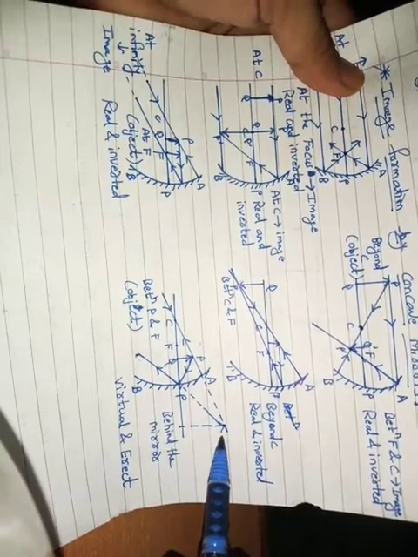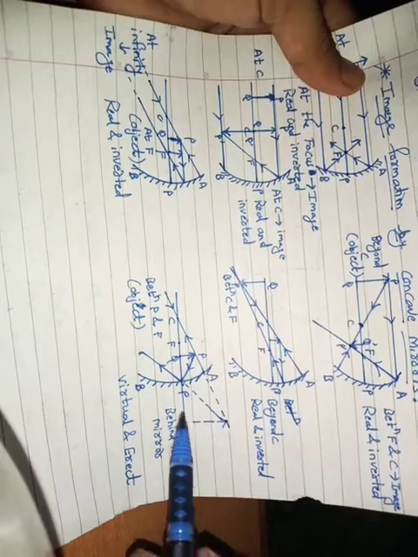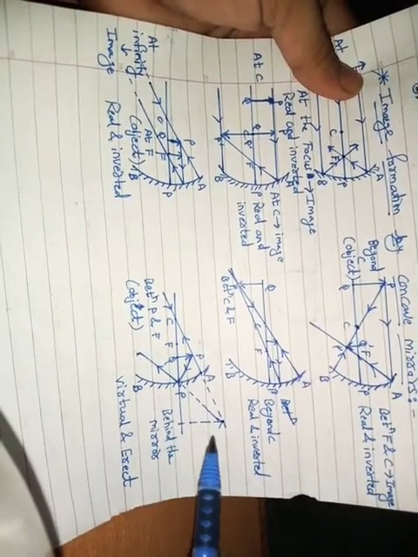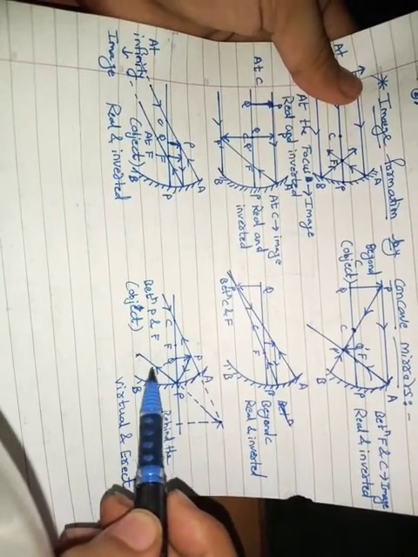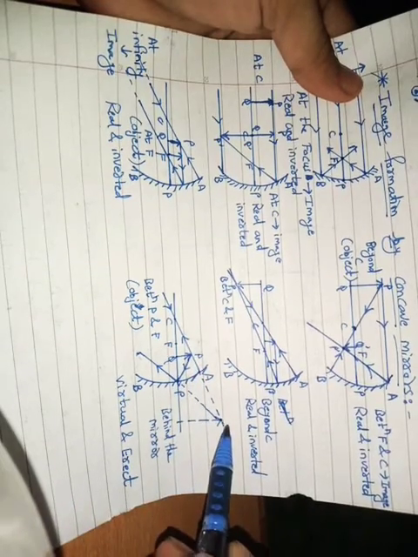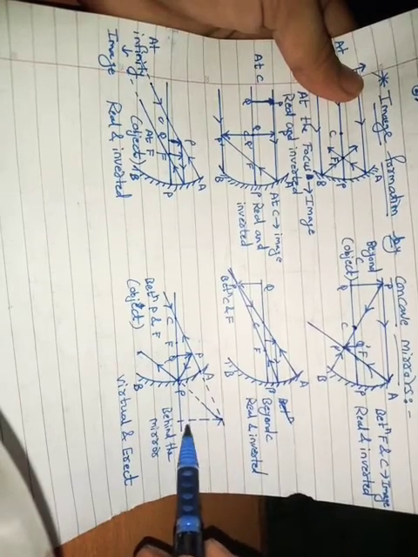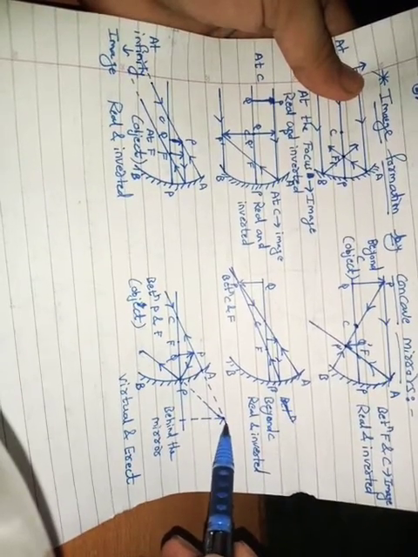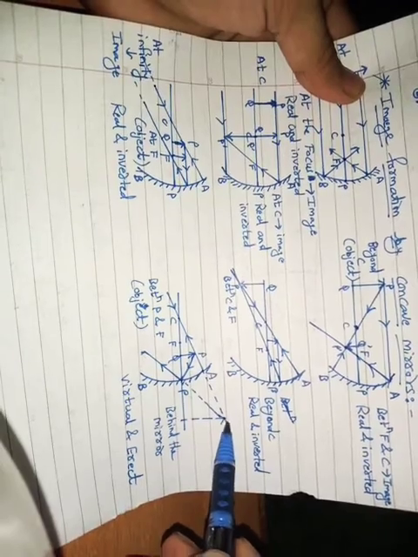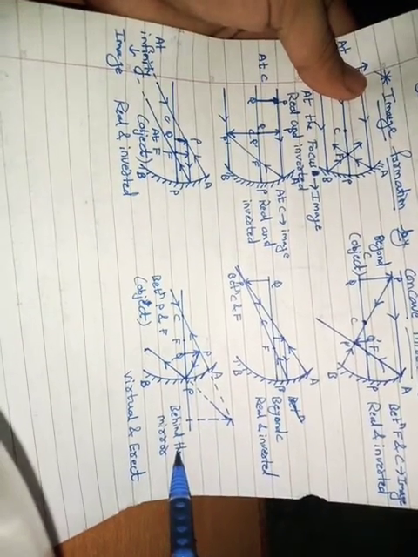This is an imaginary part, this is not the real one, because behind the mirror there is nothing. But if you are imagining, this reflected ray will go in this direction, this reflected ray will go in this direction, and they will meet here. That means there is a formation of image. So your image will be formed here, that means behind the mirror, which is not real.